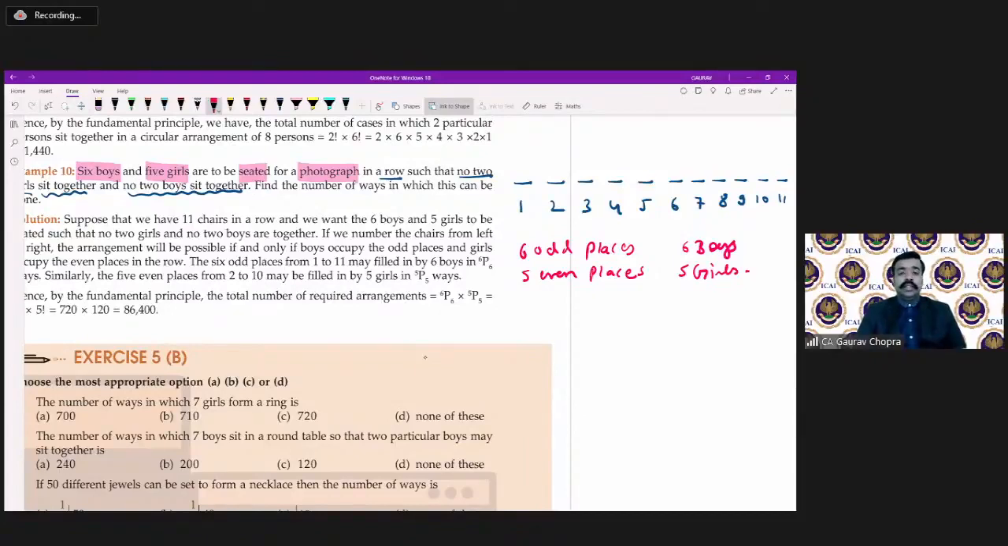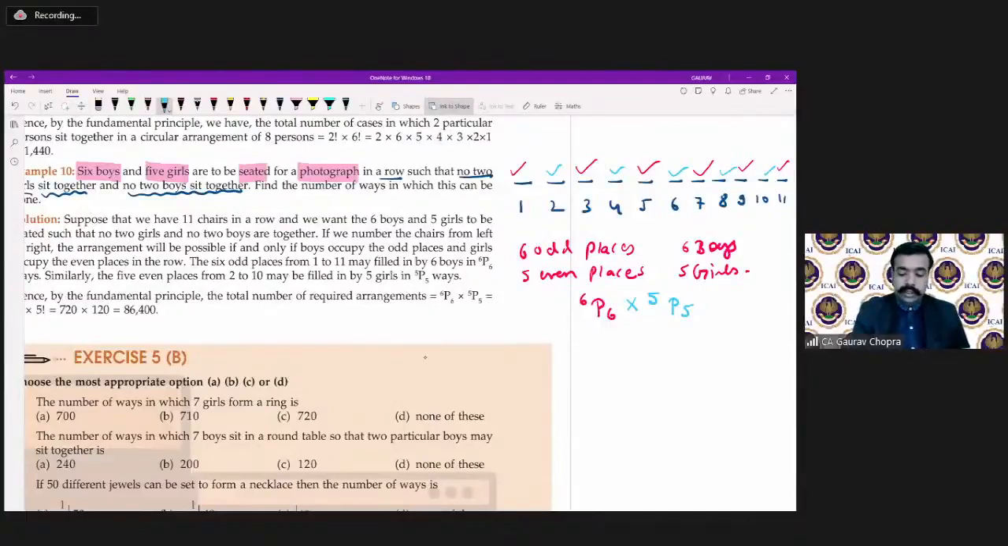6 boys can be arranged in how many ways? They can be arranged in factorial 6 ways, because we have 6 odd places: 1, 3, 5, 7, 9 and 11. We are arranging boys at these places, so 6P6 ways. And at the remaining places, we are arranging girls, 5P5 ways. Since we have to arrange boys as well as girls, that's why we are multiplying.